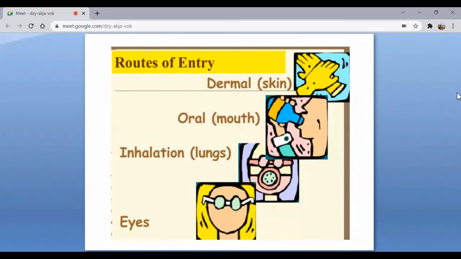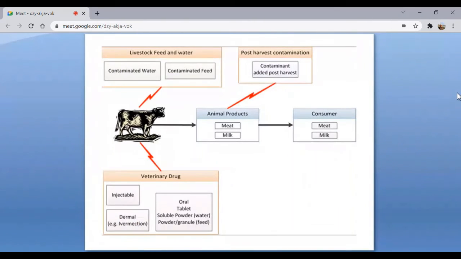Number two is your mouth, which we'll explain. Then inhalation during the spraying also. Sometimes you're inhaling, and through the eyes also these toxic residues can enter. So this is the method by which the toxic residues are entering, and in general we are talking about the veterinary sector.